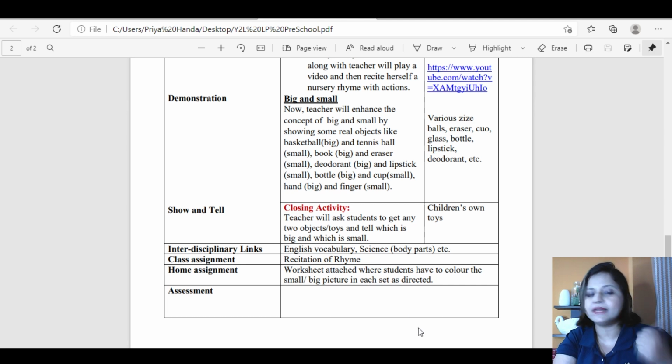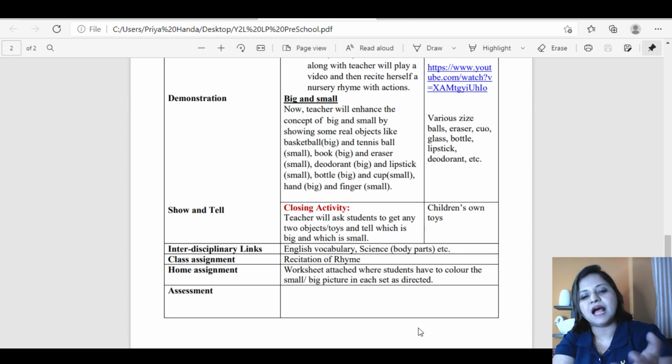Class assignment, we did recitation of rhymes, I mentioned that. Home assignment, I've prepared a separate worksheet which I'll attach with the lesson plan for my supervisor to see, and the students have to color small or big as mentioned in each set. Maybe I have given two circles, one is small and one is big, and I have referred color the small circle with green color. So they'll color the small circle like that.